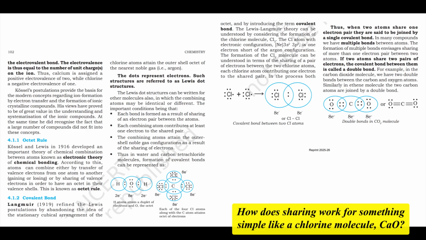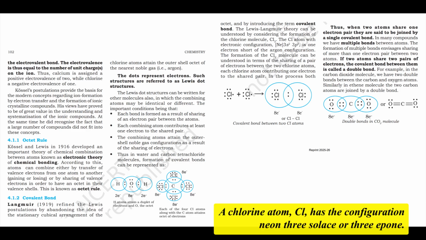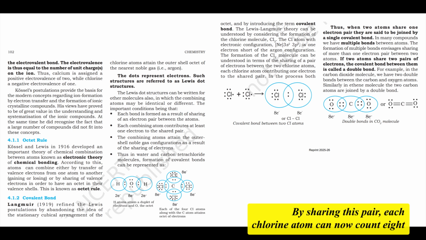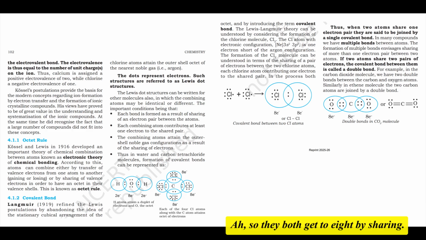Okay. How does sharing work, say, for something simple like a chlorine molecule, Cl2? Good example. A chlorine atom, Cl, has the configuration neon 3s2 3p5. It has 7 valence electrons, so it's 1 electron short of the stable argon configuration. So if 2 chlorine atoms come together, each can contribute 1 electron to form a shared pair. This shared pair effectively belongs to both atoms. By sharing this pair, each chlorine atom can now count 8 electrons in its valence shell, achieving the stable octet. So they both get to 8 by sharing.